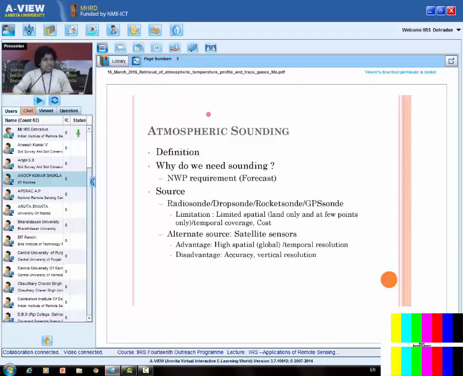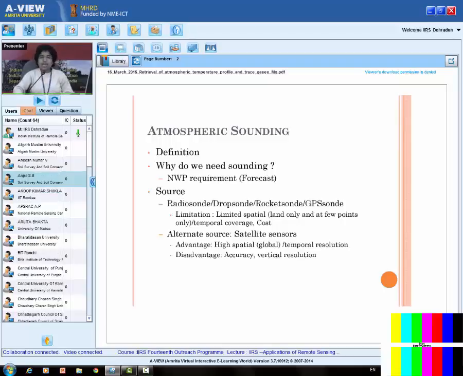To discuss the retrieval, for a small theoretical background, let's discuss a few points. First is the atmospheric sounding. How do we define the atmospheric sounding? It is a technique of the retrieval of various atmospheric parameters at various levels in the atmosphere. Means anyhow I have to get the various atmospheric parameters at various levels. For example, temperature at various levels, humidity at various levels, trace gases like ozone, carbon monoxide, carbon dioxide, etc. at the various levels.